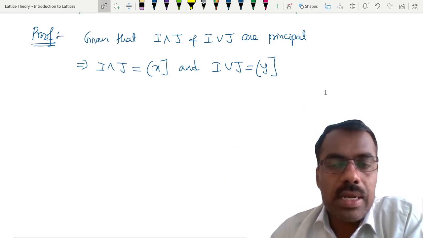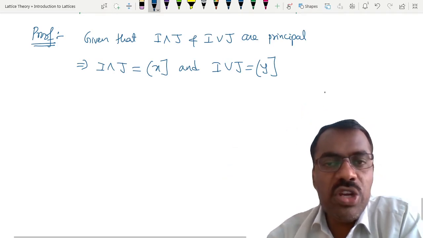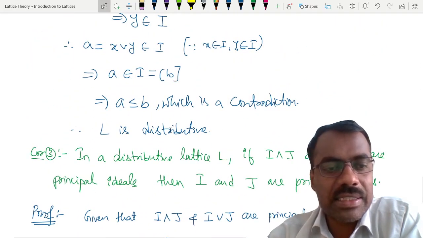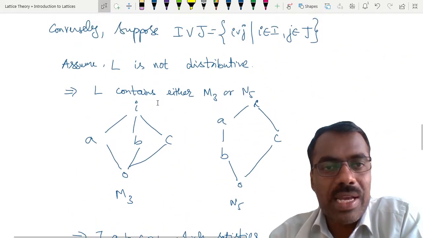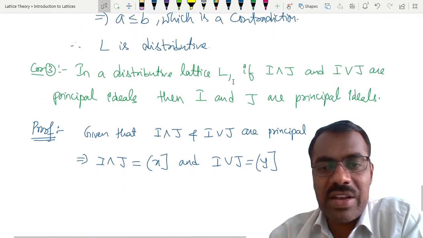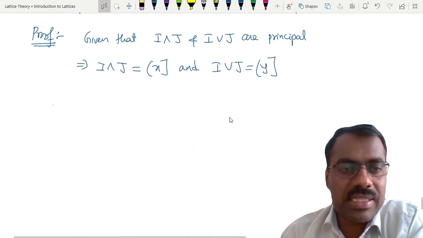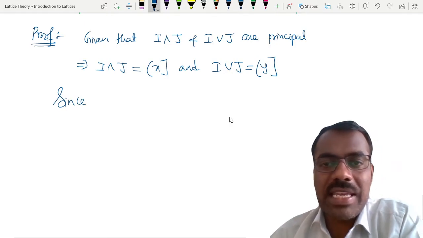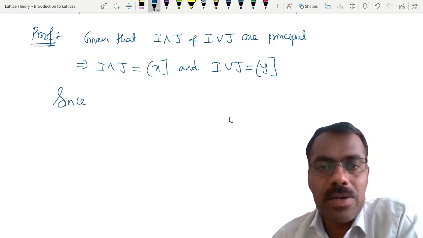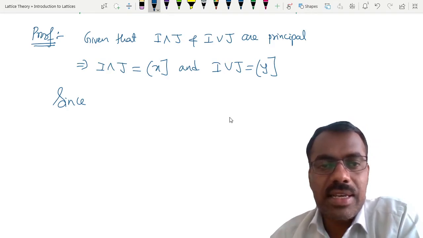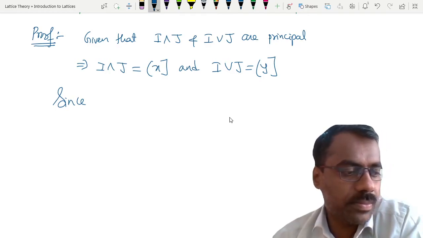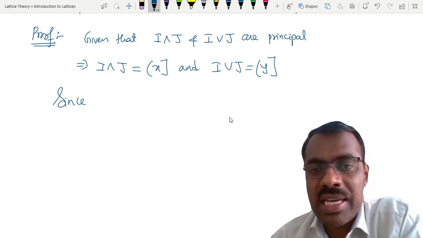Now we know about I join J. What do we know about I join J in any distributive lattice? Just now we have proved that I join J is the join of such elements, right? Can you give some element which is there in I join J? This y is there in I join J or not?